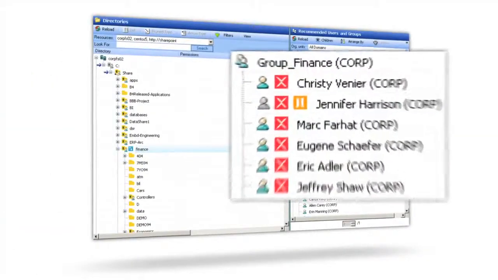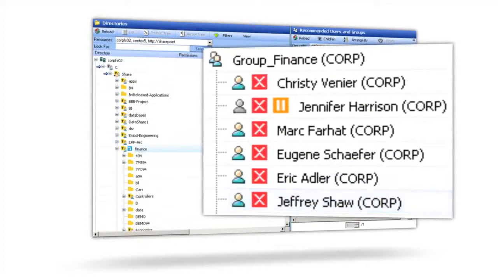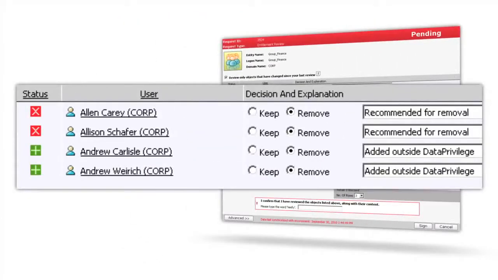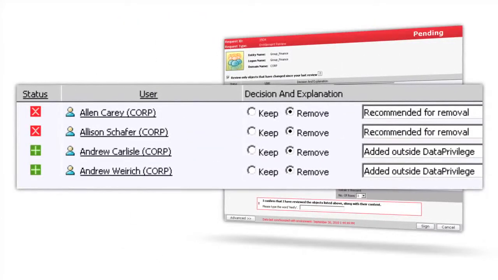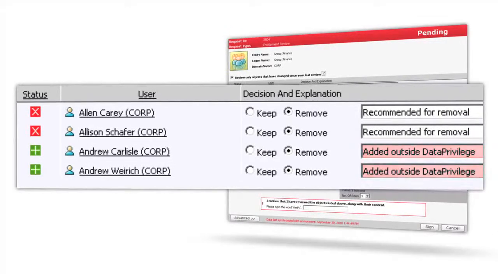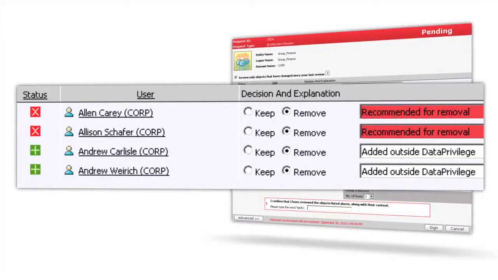Because we know who can access data and who is accessing data, DBTRONIX is able to make intelligent recommendations on where access can be reduced without affecting the business process. With that information, data owners can make intelligent decisions in reviewing access control. With data privilege, data owners get an easily digestible list of the users that have been added or removed since the last time they did an entitlement review, along with any recommendations on which users likely no longer need access.